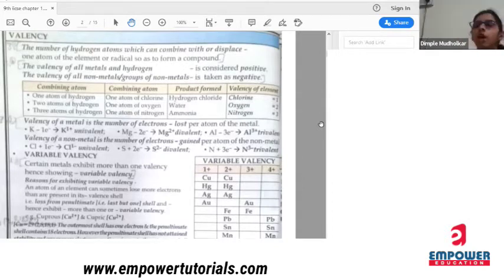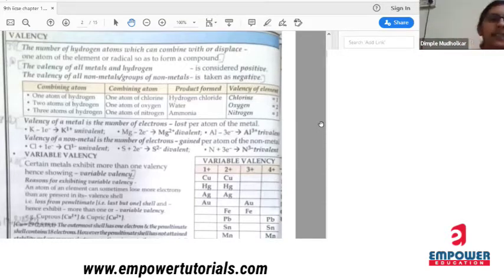Now, for example, if I say that carbon has 4 valency, it means that carbon can combine with 4 other atoms or 4 hydrogens to form a bond. So, what is valency? Basically, it is the combining capacity of an element with any other element to form a compound.